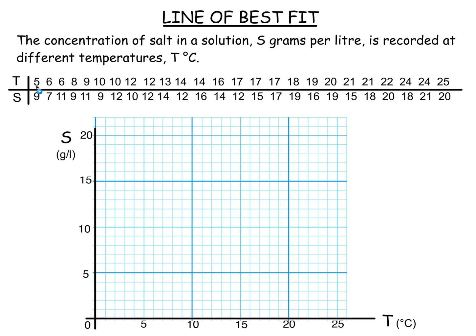So, temperature 5, solubility 9, we'd plot the point (5, 9). Temperature 6, solubility 7, we'd plot the point (6, 7), and so on. And we plot all the points, we get a scatter diagram. All these little crosses represent these points plotted. There are 25 points plotted there. They seem to lie in a line with a positive gradient.